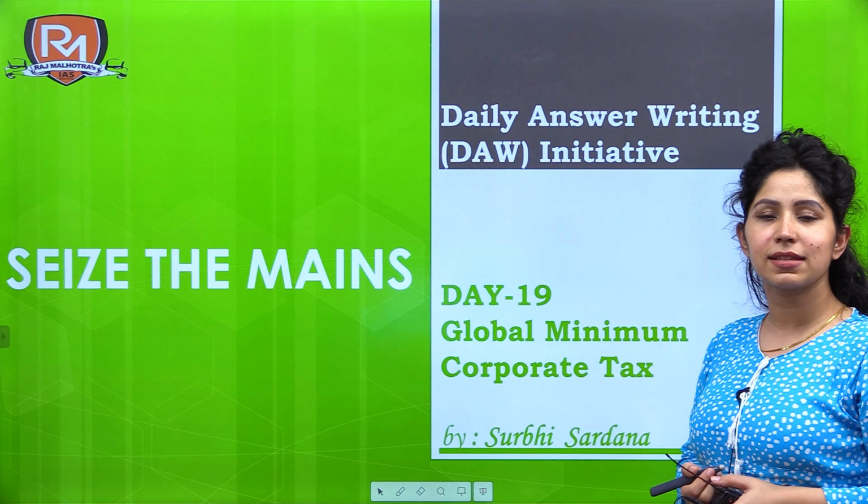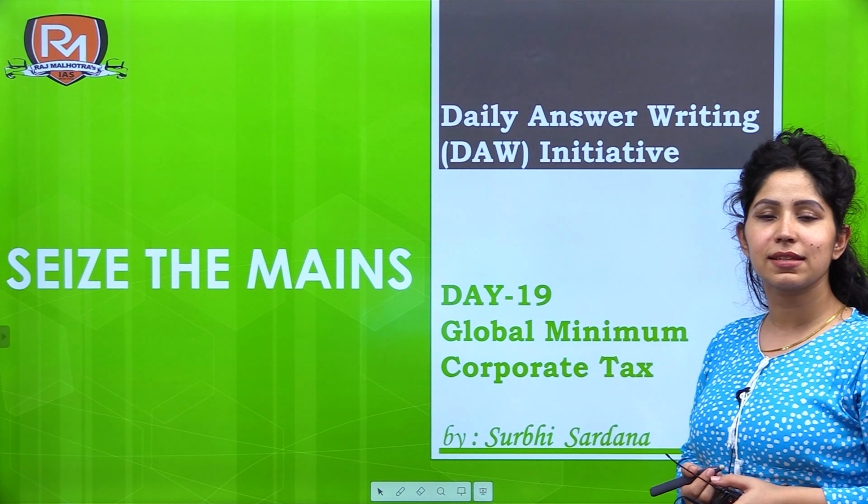So, yesterday a topic was taken by Rajat sir regarding economy current affairs, discussed at 2:30 p.m. The question was about global minimum corporate tax. There we learned what global minimum corporate tax is, what the challenges associated with it are, and the expected question from this topic is: what do you understand by global minimum corporate tax? This could be asked from you, and discuss the challenges associated with it. Answer in 250 words and submit your answers at our website.